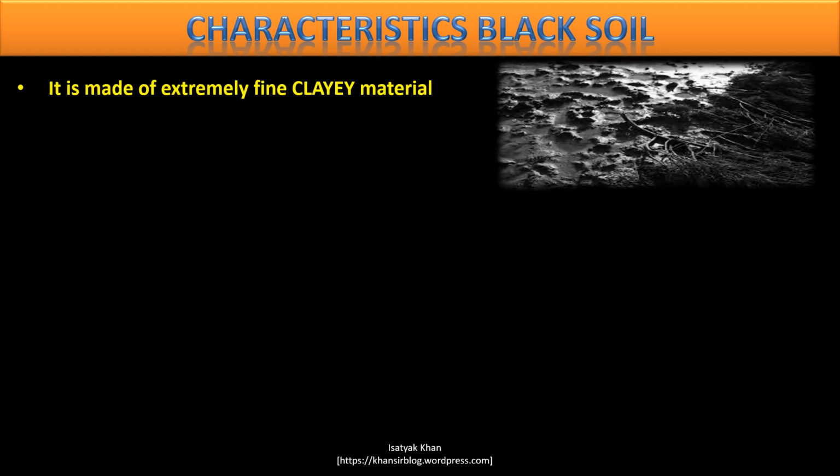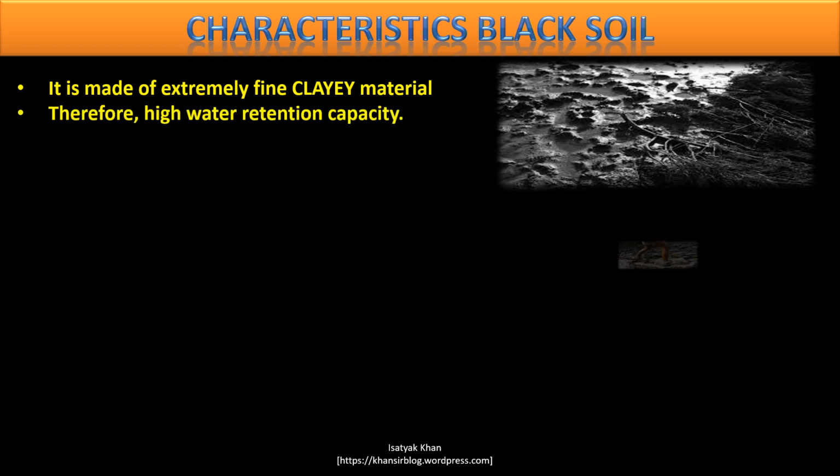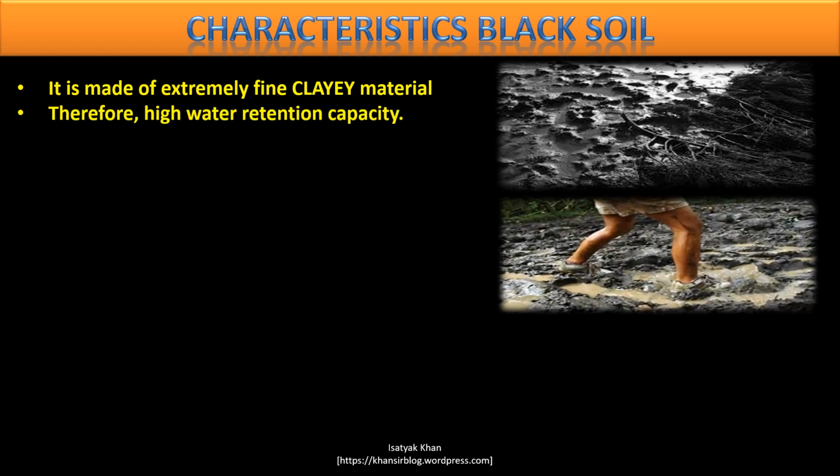Now black soil is extremely clay soil. It is made up of extremely clay material. Clay मतलब चिकनी मिट्टी हम जिसको बोलते हैं common language में. What is clay? Clay is also kind of soil. Sand, silt, clay, ये तीनों soil के कुछ अलग अलग ग्रुप होते हैं, and this is a very clayey soil. As a result of this, this has high capacity to retain water. This soil can hold lots of water, and for a long period of time.